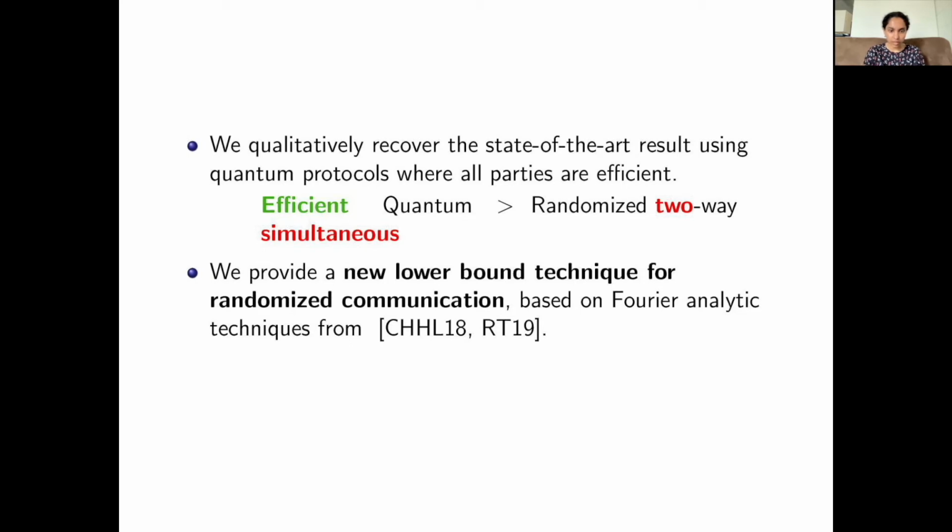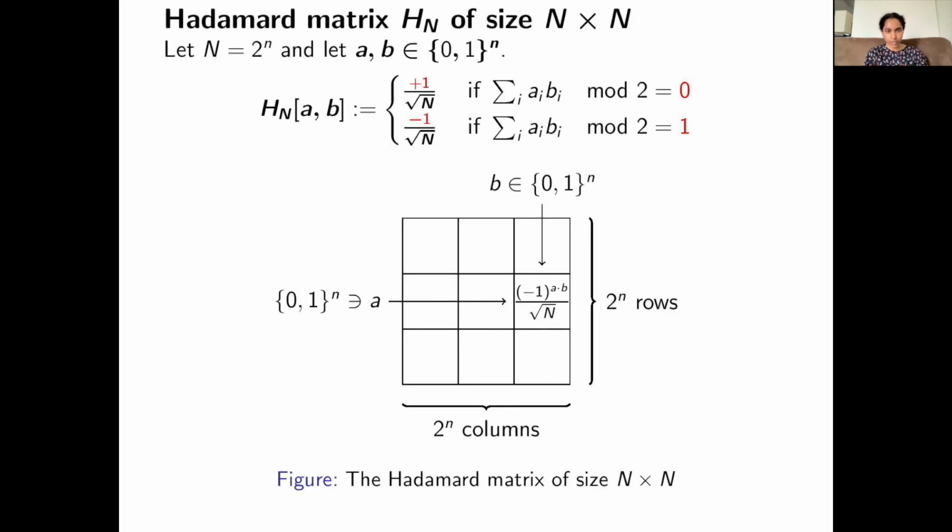Now that I've introduced our results, let me demonstrate the function for which our separation holds. Our function is based on the Hadamard matrix. So let capital N be 2 to the little n. The Hadamard matrix of size capital N by capital N is defined as follows. Each row and column can be indexed by a bit string of length little n. Let A and B be bit strings of length little n. The A, Bth entry is plus or minus 1 over square root capital N. The sign is plus if the inner product between the row and the column is 0 mod 2, and the sign is minus if the inner product between the row and column is 1 mod 2.